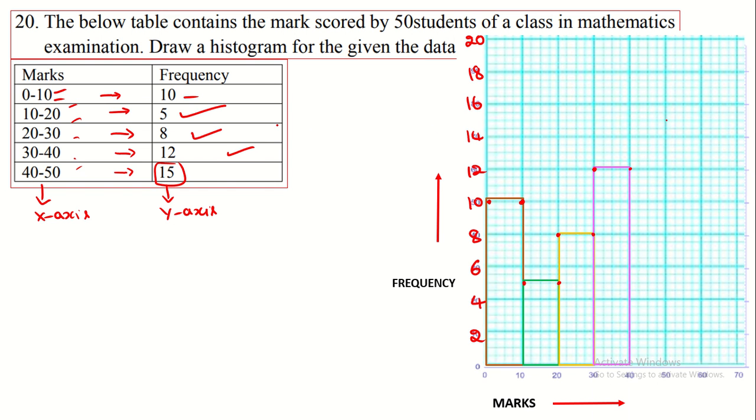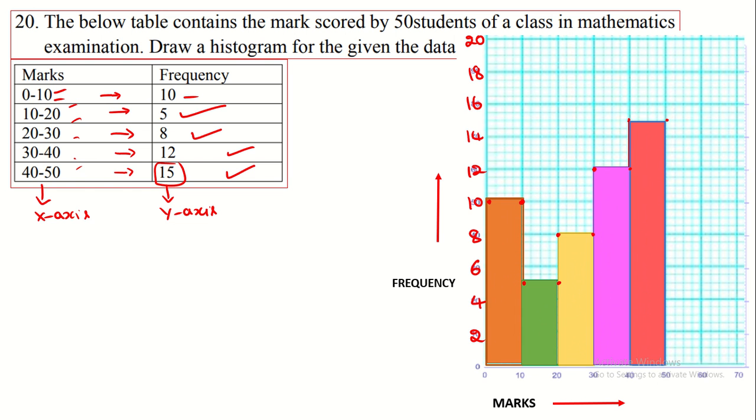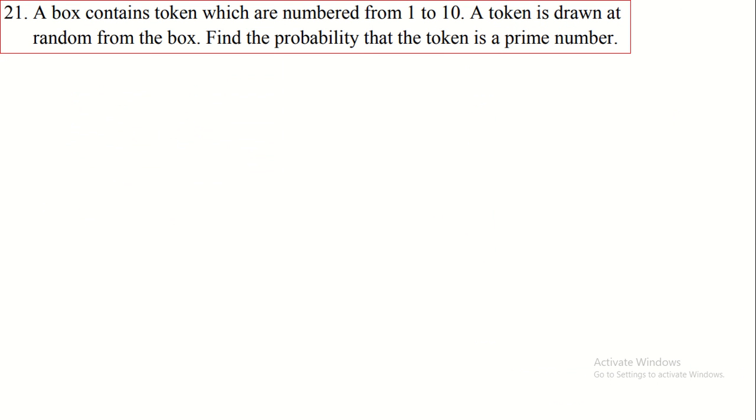And then 40 to 50 it is 15. So we have to mark the 40, 15, that is in between 14 and 16. We have to mark here. This is the place of 15. So this is the marking. After that, if you have crayons or pencils, you have to color this one. You get a beautiful structure of the histogram. So this is the way of writing the histogram. Then we move on to the next question.